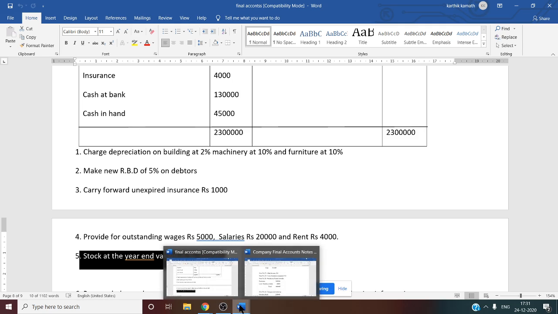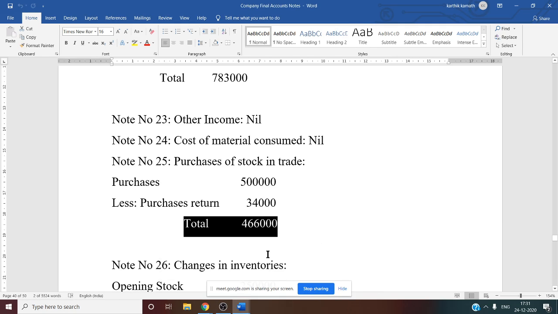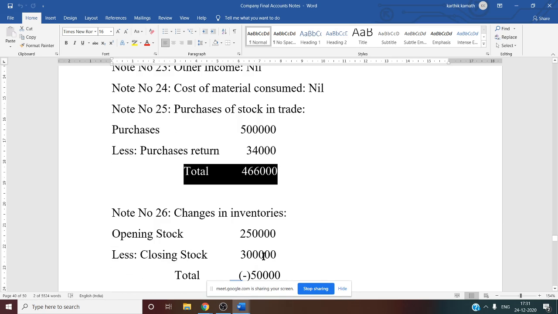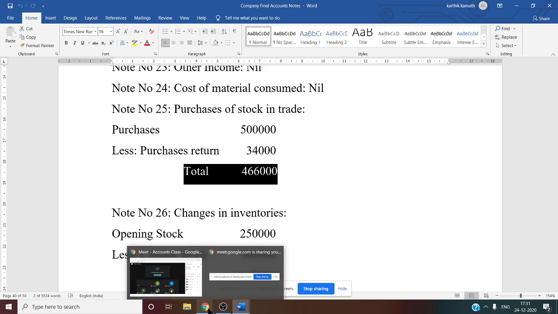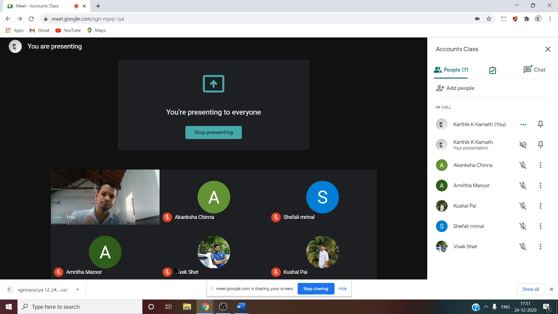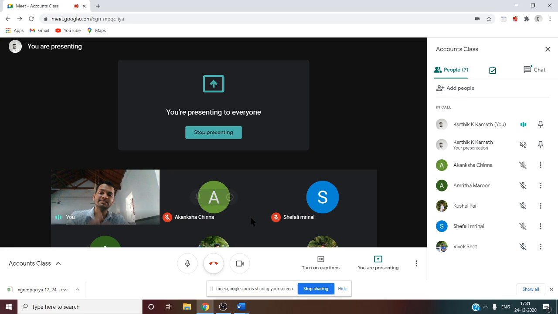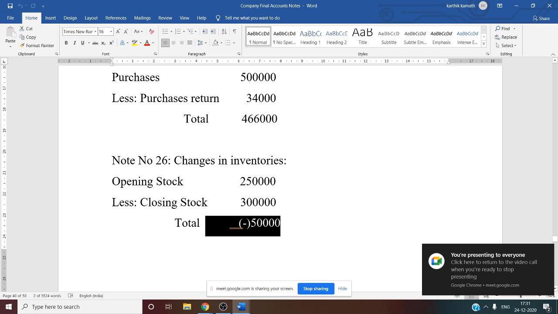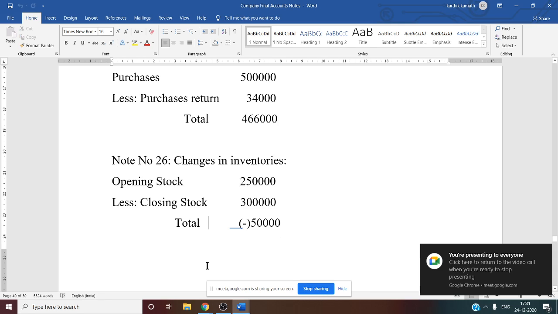Opening stock is less and closing stock is more, so there is a negative balance, meaning a minus balance. Our negative balance is 50,000, that is note number 26, changes in inventory.